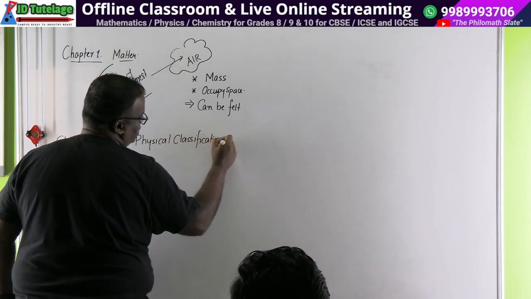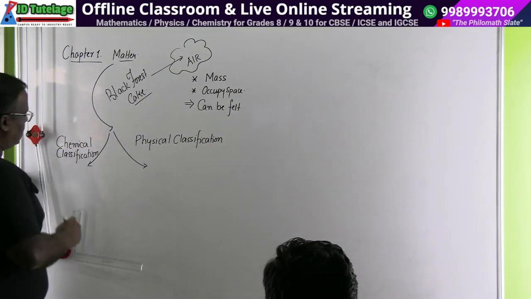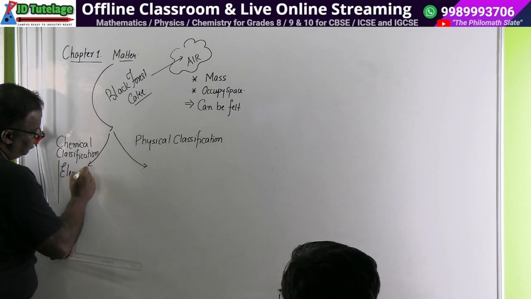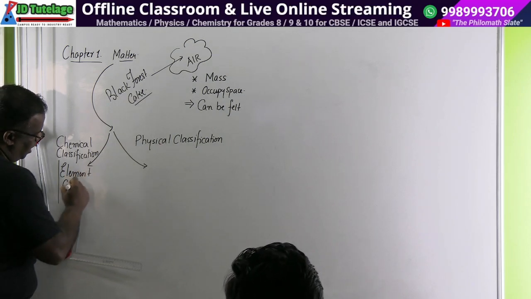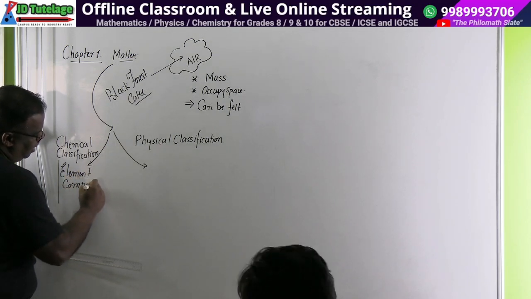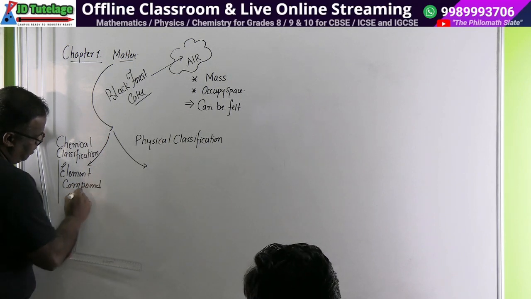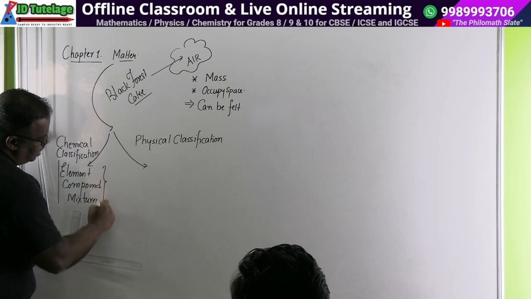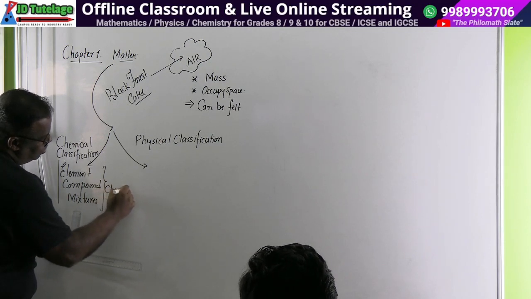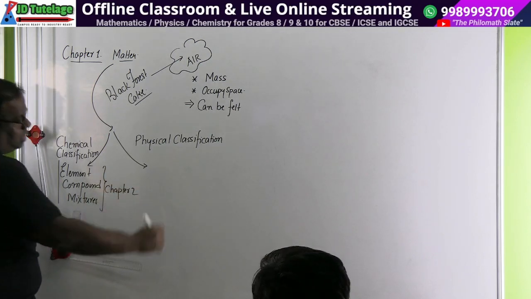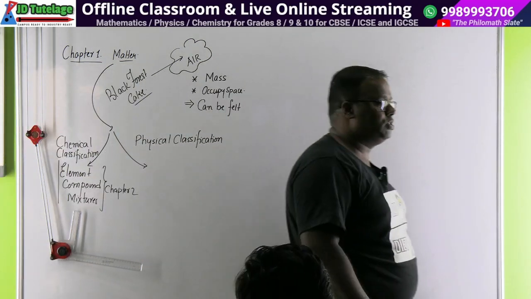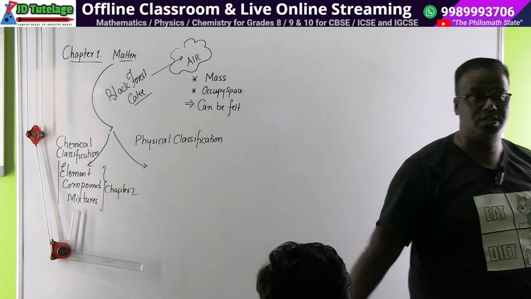Physical classification. When we talk about chemical classification, we would be seeing matter as element, compound and mixtures. That will come in the next chapter. We won't break our head on this now; we will be breaking our head on it in chapter 2. And believe me children, this is your golden chance to have your fundamentals cleared, no matter whether you study chemistry or not.